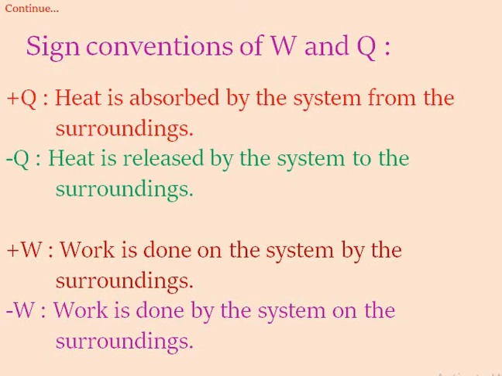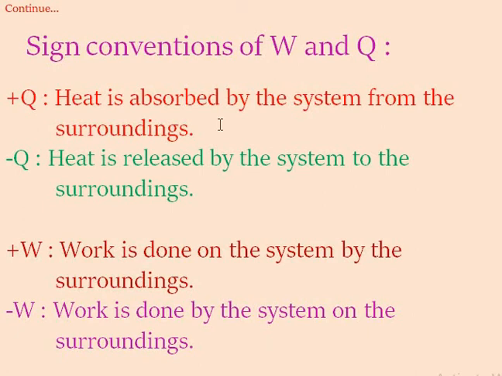Sign conventions of work and heat energy. The first point, plus Q: heat is absorbed by the system from the surroundings, then heat energy is positive.